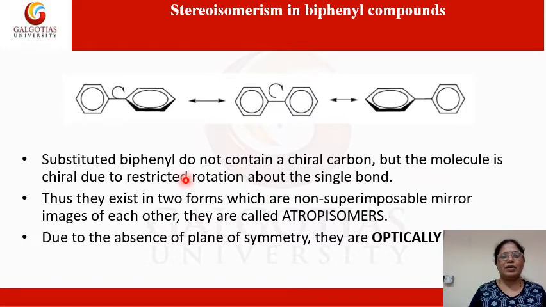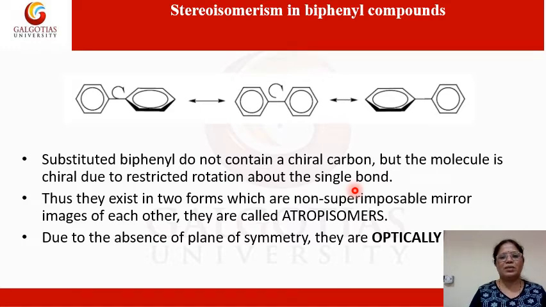And in case of the substituted biphenyl compound, which does not contain chiral carbon, the molecule is chiral because of the restricted rotation about the single bond. That means we know that for a compound to be optically active, the molecule or at least a carbon should be chiral carbon.